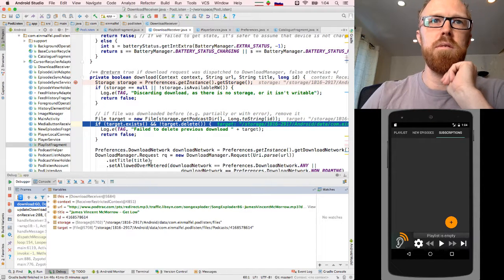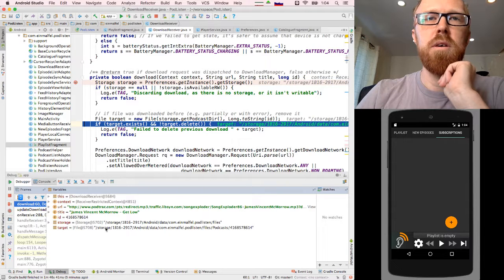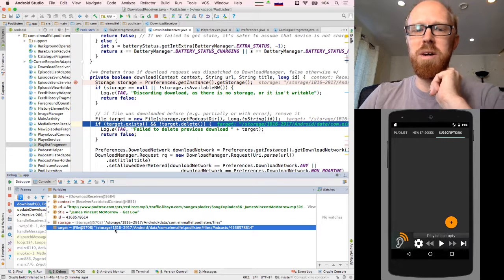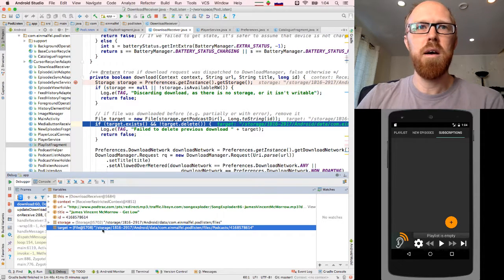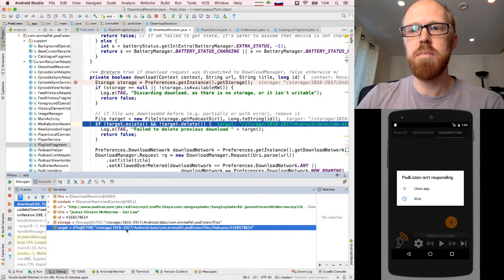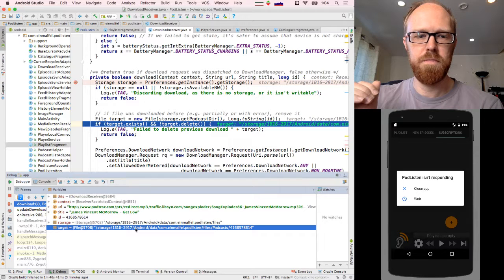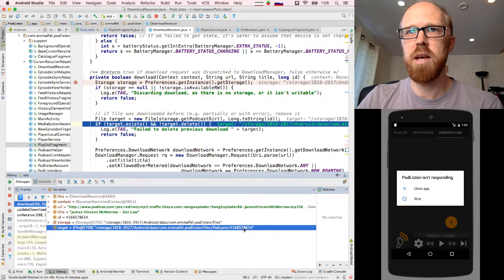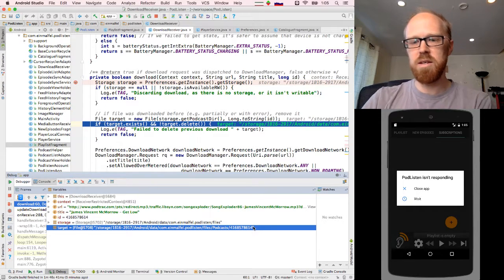Then we're going to define the file. Okay, so this is where the file is going to get saved to. This is one thing we wanted to find out originally. I'm assuming this 1B16 is a random username that is used for the emulator. And then this Android is generally a folder that you'll see in the root, like user workspace on an Android phone. And then there's data, and then our application identifier, files, podcasts, and then the episode ID as we discovered earlier.